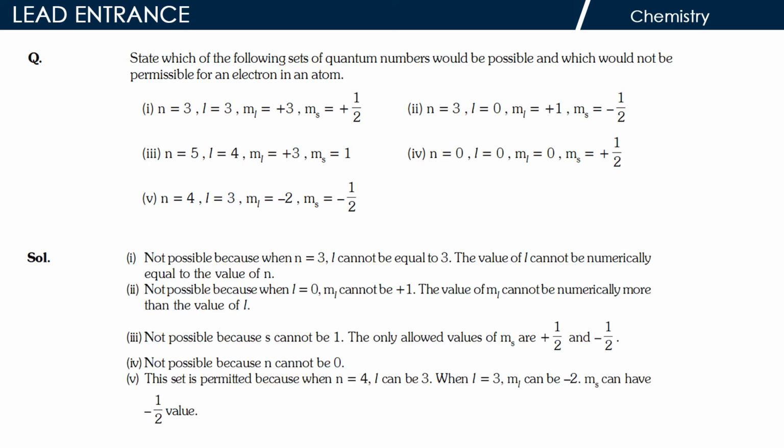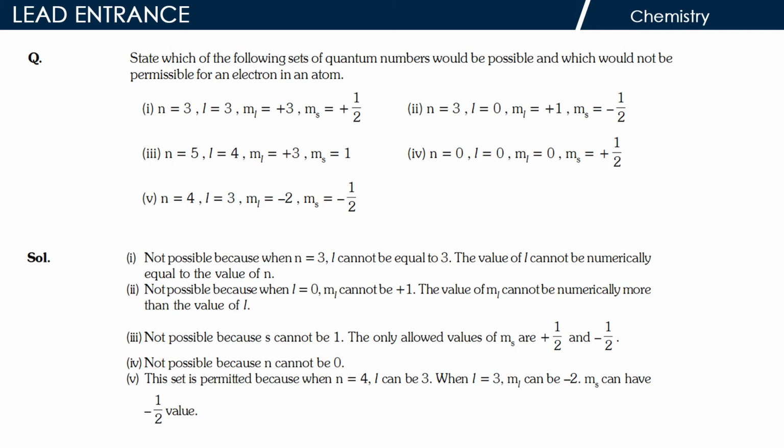Solution. 1. Not possible because when n is equal to 3, l cannot be equal to 3. The value of l cannot be numerically equal to the value of n. 2. Not possible because when l is equal to 0, ml cannot be plus 1.